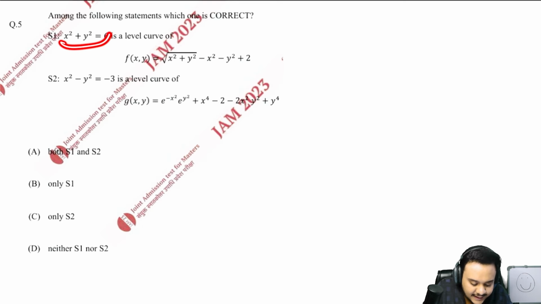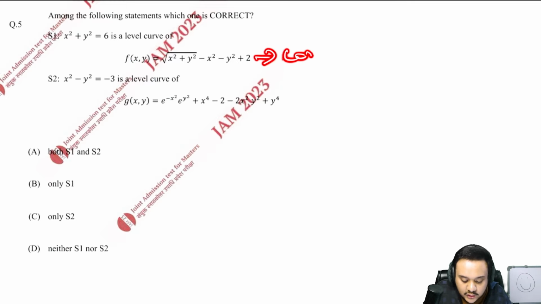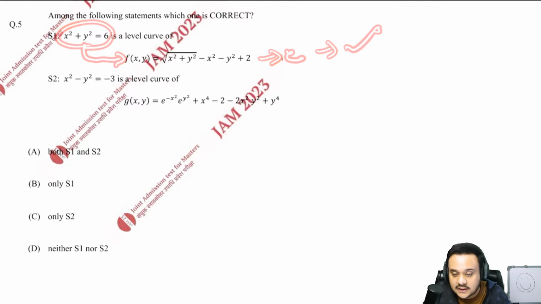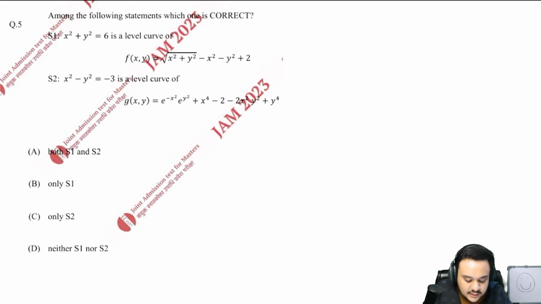If any equation is a level curve of a function, then if you just substitute that equation into the function, you should get a constant value. If I take this equation and substitute it into f, if I am getting any constant value c, then yes, it is a level curve. That is how you check for a level curve. So let us do that.